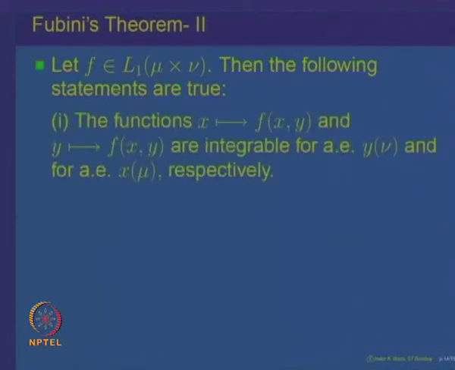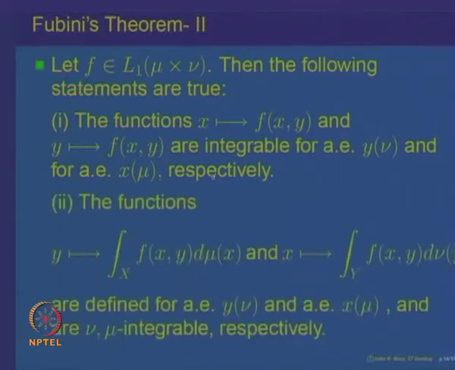Namely one, for the function of two variables, if I fix either of the variables, then with respect to the other variable it is integrable, not for all, but we are able to say that the functions x going to f x y and y going to f x y are integrable for almost all y and for almost all x. So, for almost all fixings of a coordinate, the other variable becomes a function which is integrable with respect to the other one. So, that is one, and then secondly, once these are integrable, you can integrate out.